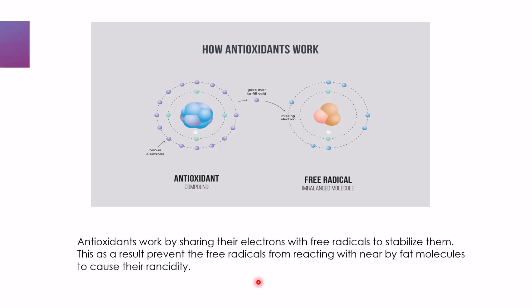Let us look at how antioxidants work. So this is our antioxidant over here, and this is our free radical, or unstable, imbalanced molecule over here. So what happens is that the antioxidant works by sharing its electrons with free radicals to stabilize them, and as a result prevents the free radicals from reacting with nearby fat molecules to cause their rancidity.